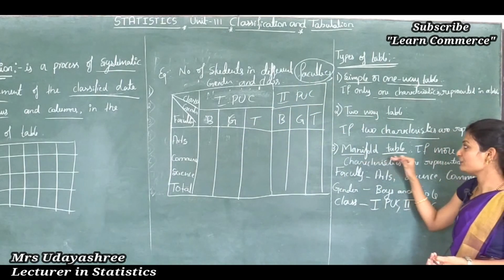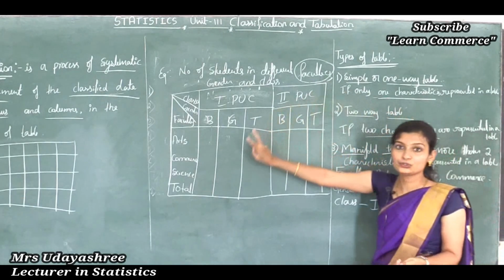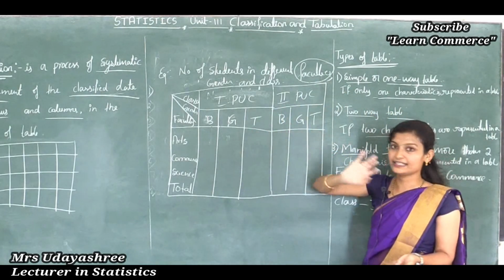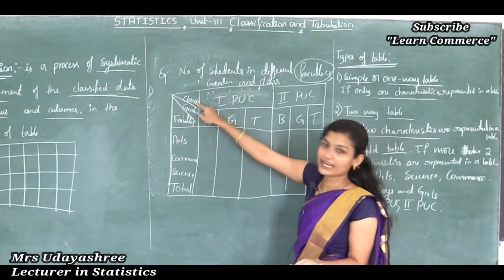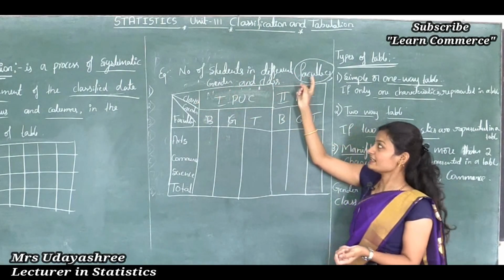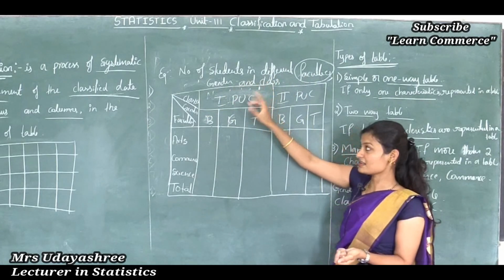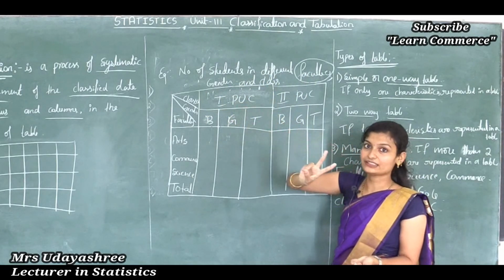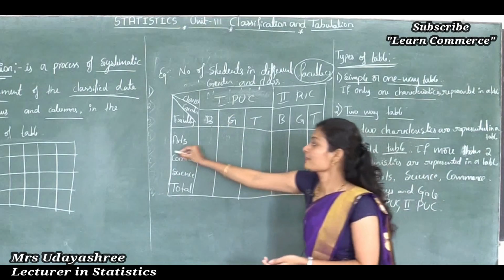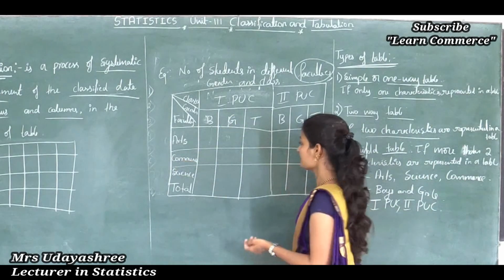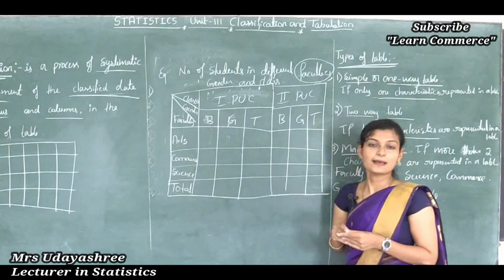Then what is manifold table, students? If more than two characteristics are represented in a table. Here the characteristics are faculty, gender, classes. So this type of table is known as manifold table.